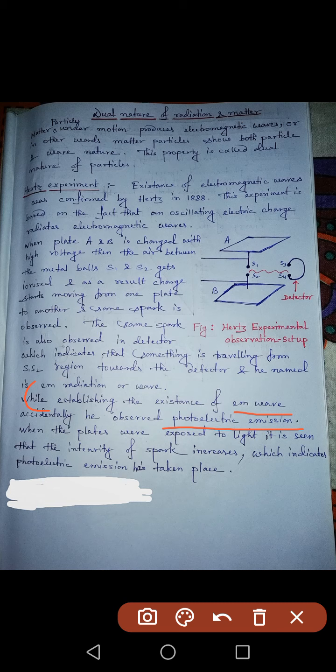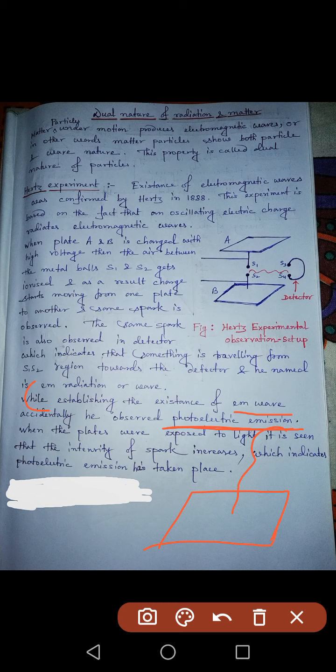Though he was not doing the experiment to find out photoelectric emission, he observed it accidentally. Now I will tell you what photoelectric emission is. There are certain substances, we call them photosensitive substances. Suppose there is a metal plate, and suppose the metal plate is a photosensitive one.